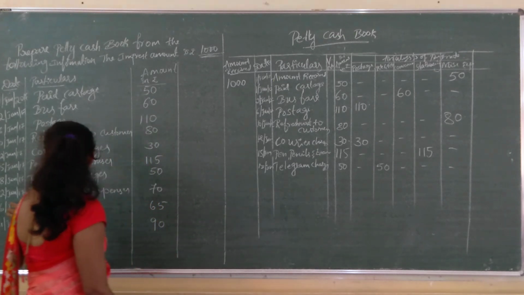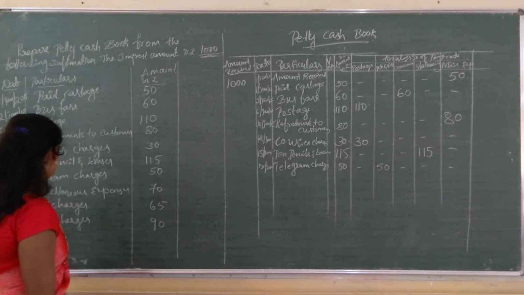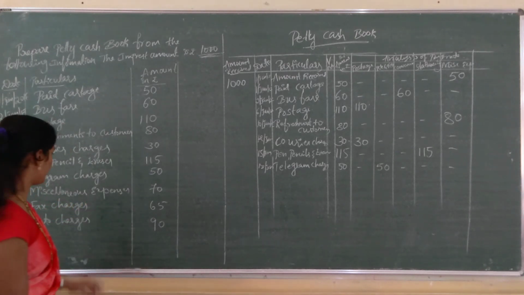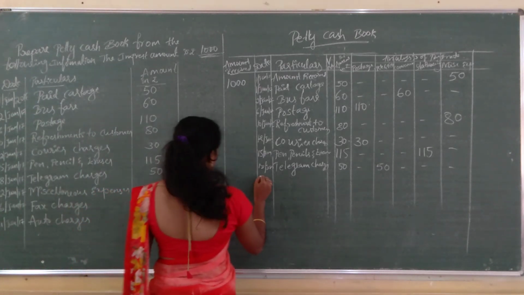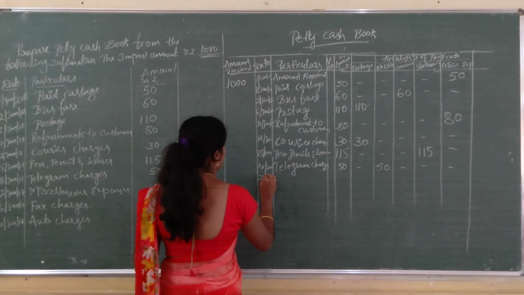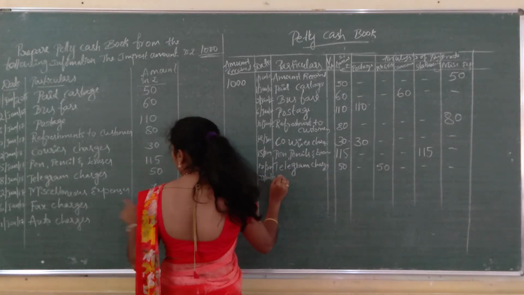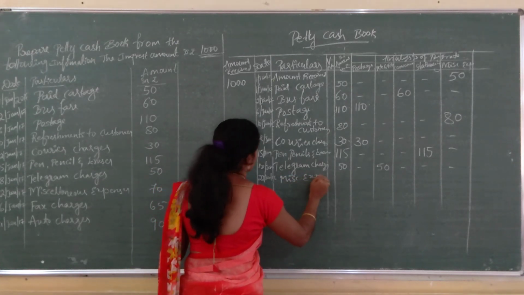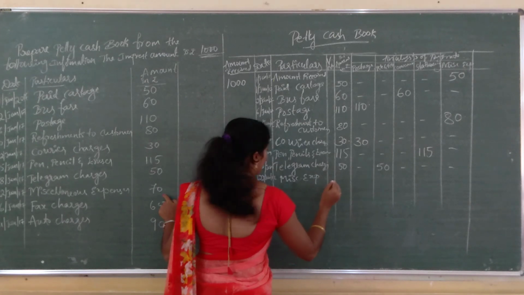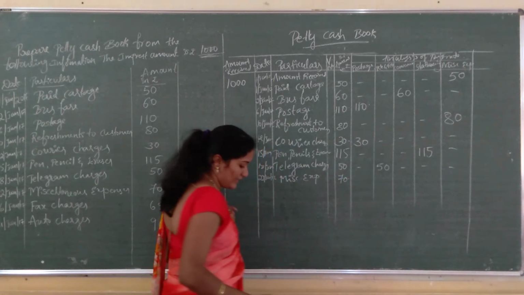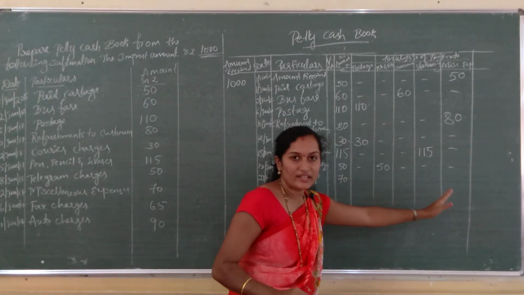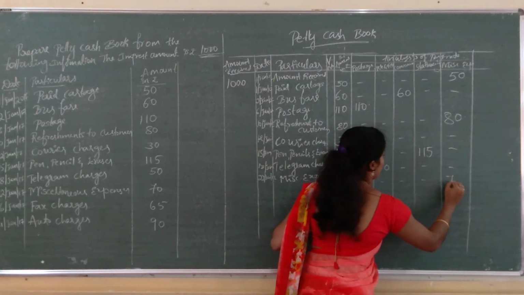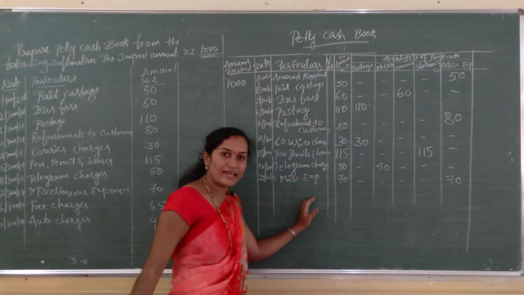Okay, next one, 22nd January 2017, that is miscellaneous expenses, rupees 70. 22nd January 2017, miscellaneous expenses rupees 70. Miscellaneous expenses are separately given, so write the amount under that column itself, 70 rupees under miscellaneous expenses.